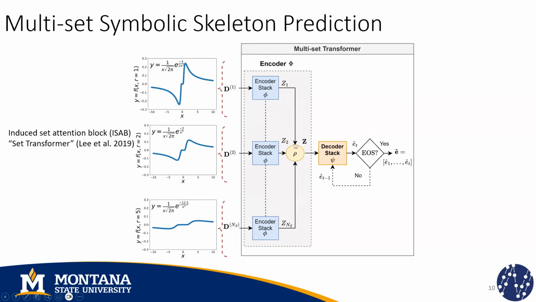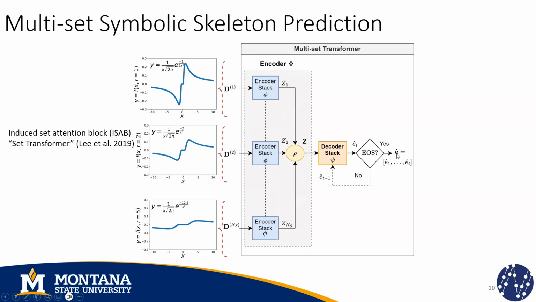Then we aggregate all of these encoded representations using an attention mechanism into a single latent representation that is later processed by a decoder stack, which is the same one used in the original transformer architecture. And we're generating the elements of the output skeleton iteratively until we generate the end of sentence character.